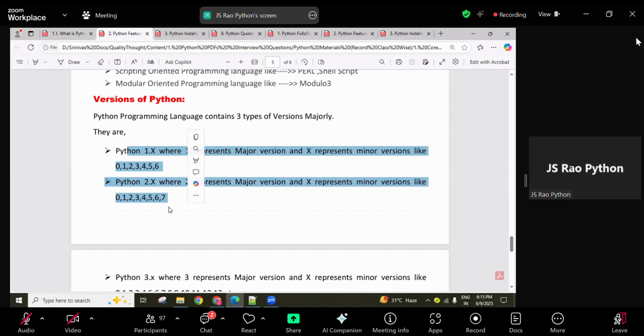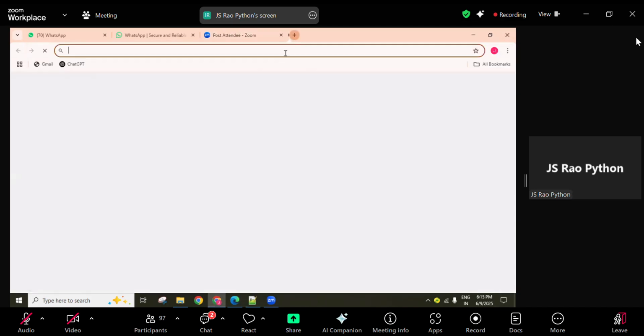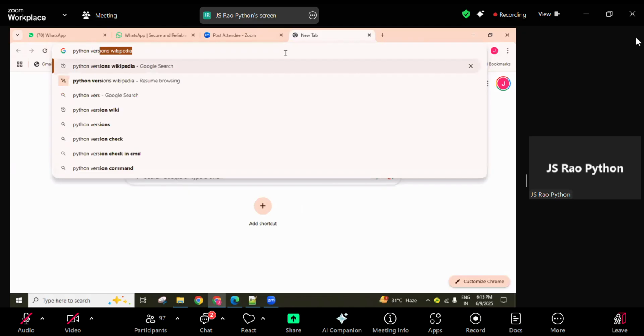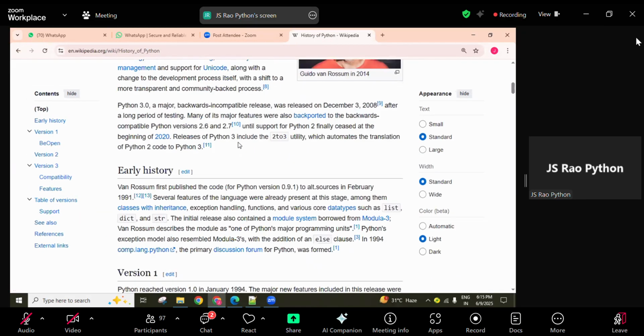No one is using them. All people are using the 3.x version only. Right now 3.13 is the latest version. From 3.9 or above, people are using it in industry.